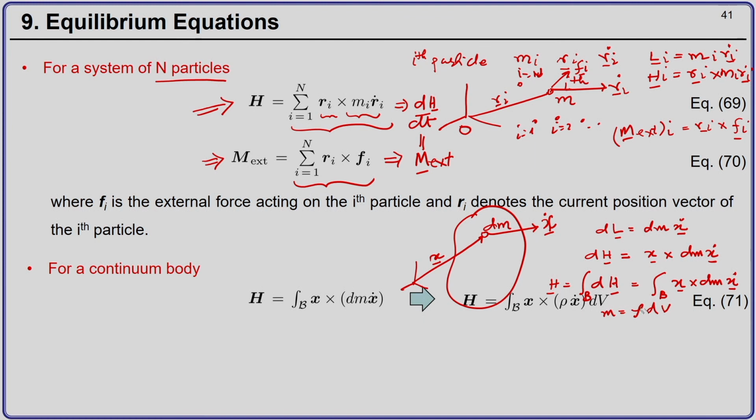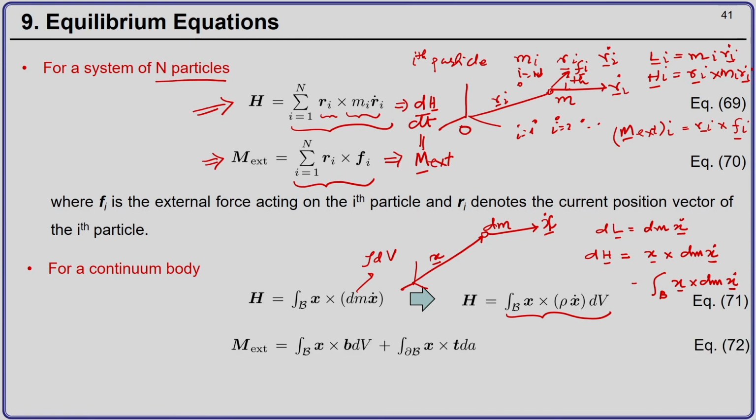So, that is what we have written here. If you replace dm by rho dV, we get x cross rho x dot dV. And the net external moment now becomes a little peculiar.